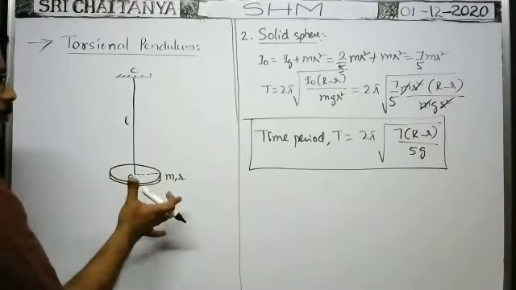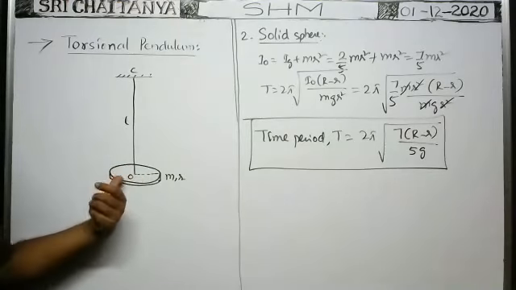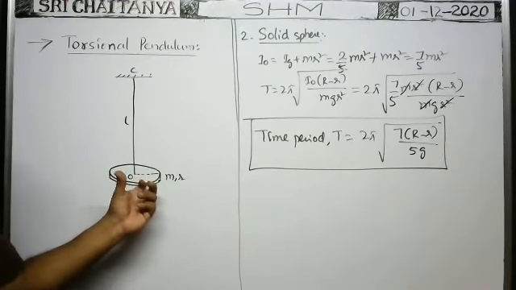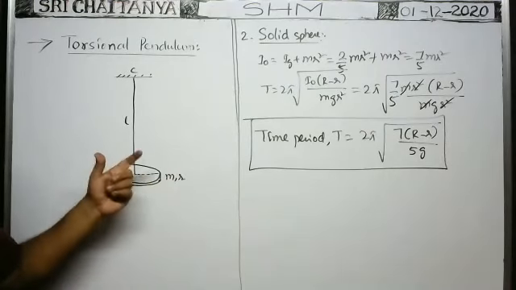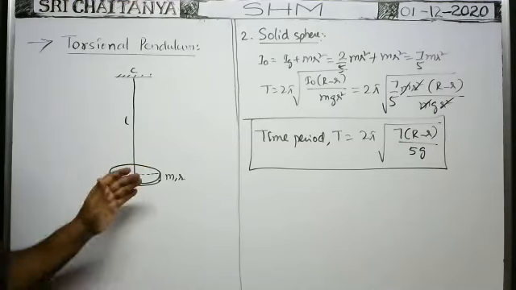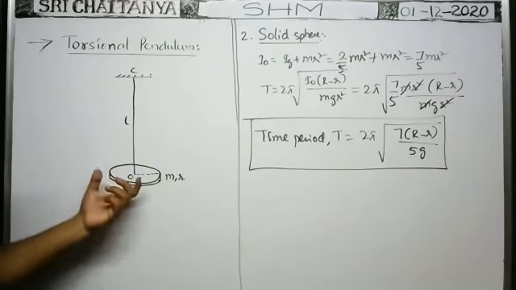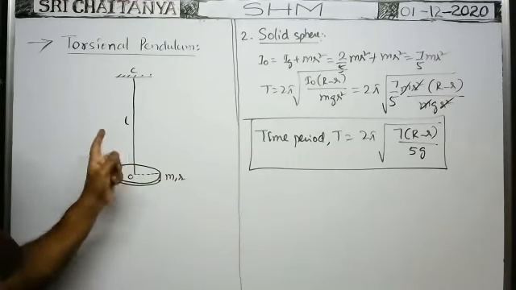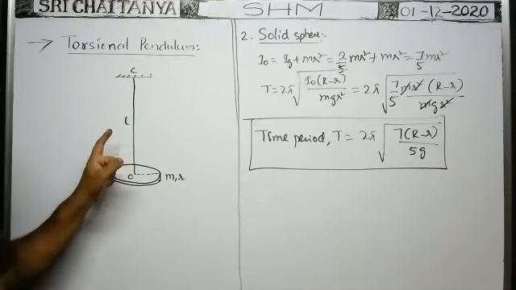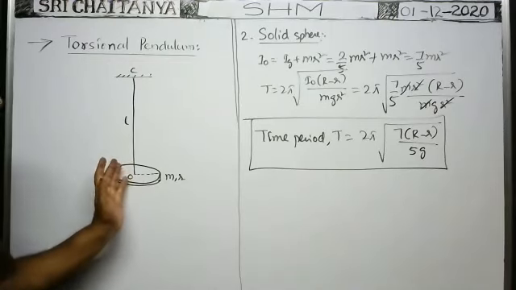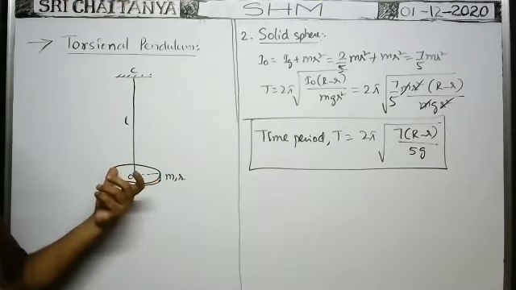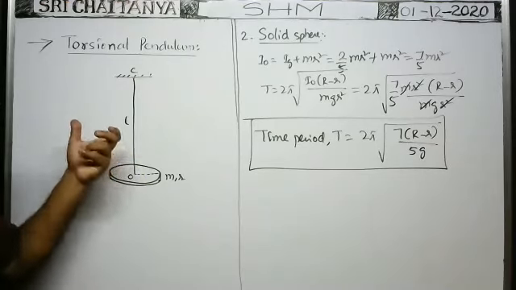And when you release the disc, what happens? Does the disc remain there only, or does it come back? Here, holding the disc, it is turned through an angle theta. Then if you release the disc, does it come back, or does it remain at the same place? It comes back. Coming back means that whenever the disc is turned through a certain angle theta, the wire will definitely be twisted by the angle theta, so that some twisting couple is developed inside the string. And when you remove the external torque acting on the disc, because of the twisting couple, it comes back to the original position.